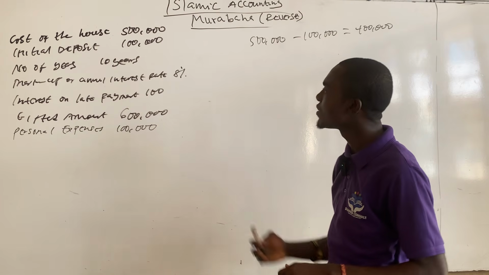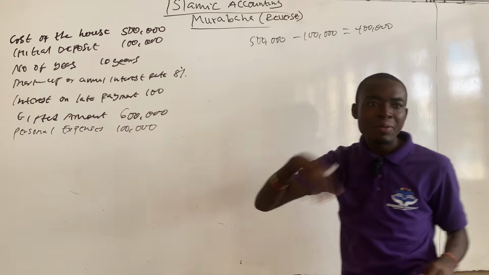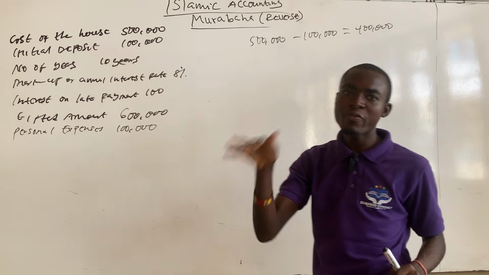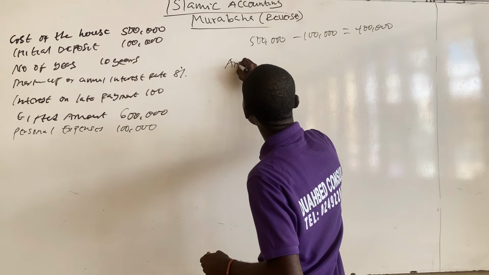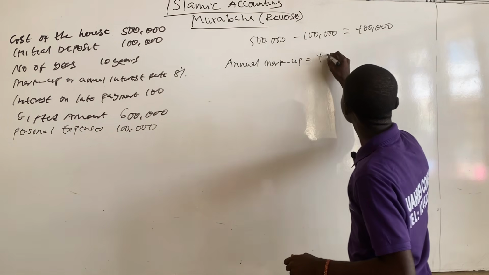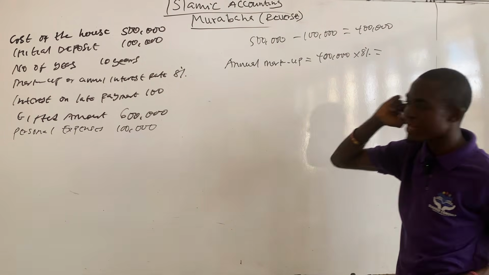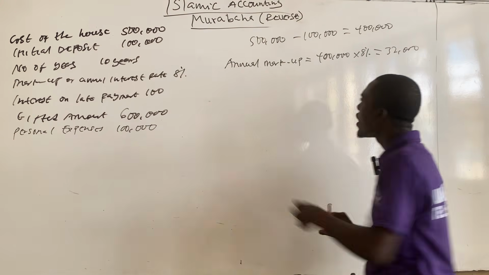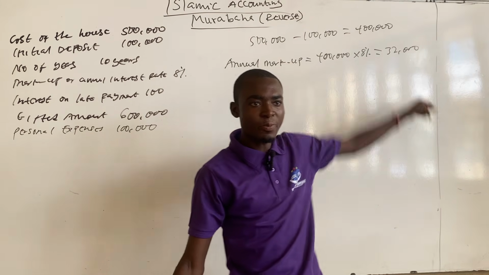And Imam Ghazali was required to pay an annual markup of 8%. The markup is calculated on the cost of financing, that's the difference between the cost of the house and the initial deposit, which is 400,000. So his annual markup will be 400,000, that's the cost of finance, times the rate, which is 8%. And this will give you 32,000. So every year, Imam Ghazali will pay markup or interest of 32,000 to the bank.